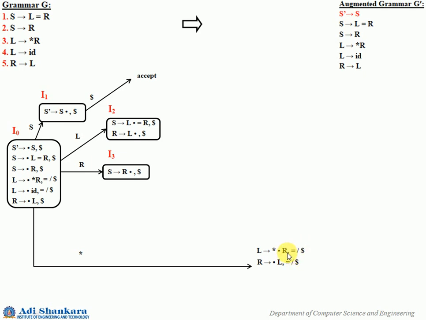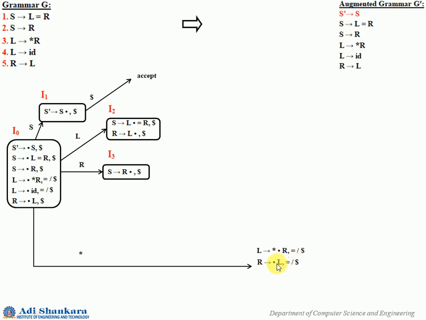So it will be whatever is remaining in the production right hand side, appended with these look aheads. Here we don't have anything after this R, so you need to consider only these look aheads.